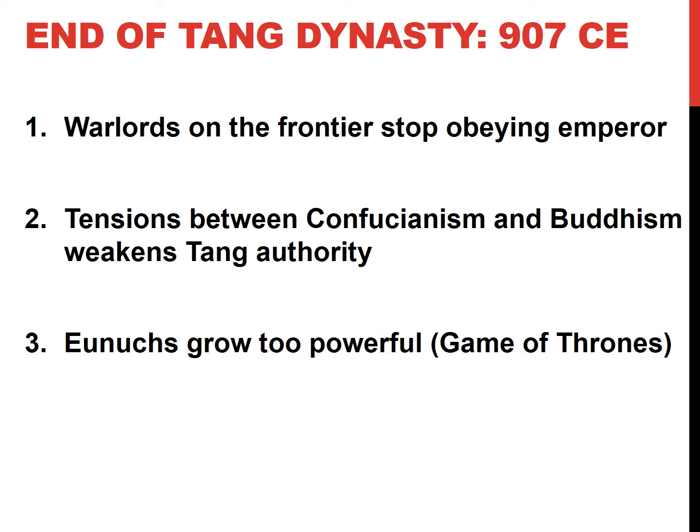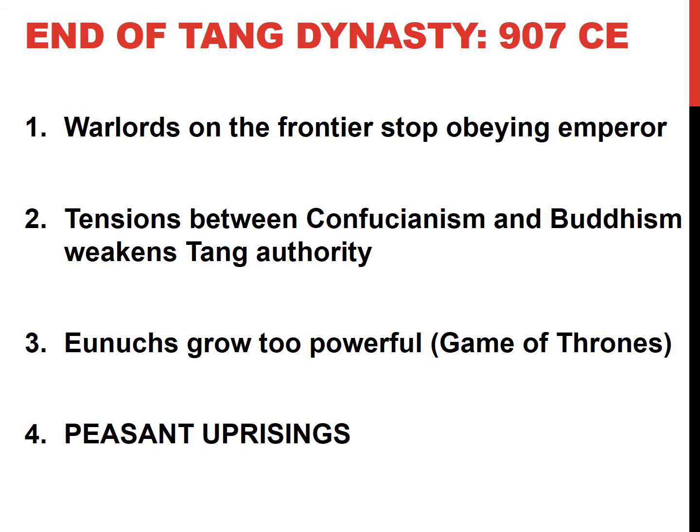Well, anyway, the eunuchs are really, really close to the family because they act as guards for the family and the royal household. So they know all the secrets. Because they know all the secrets, they get a little too powerful, and it ends up with everybody being corrupt and lying and backstabbing. And it's basically a giant telenovela, and the eunuchs are vying for who can control the emperor. So these three things here are going to result in the collapse. Cause and effects. Cause, these three; effects, end of the Tang dynasty.